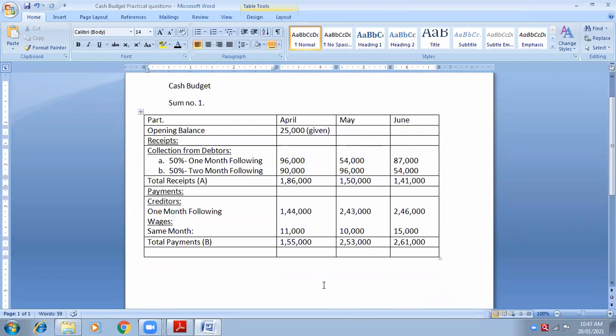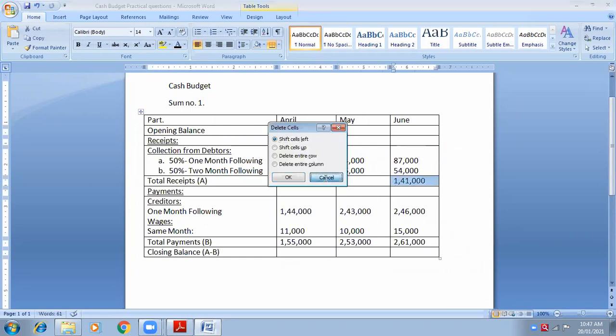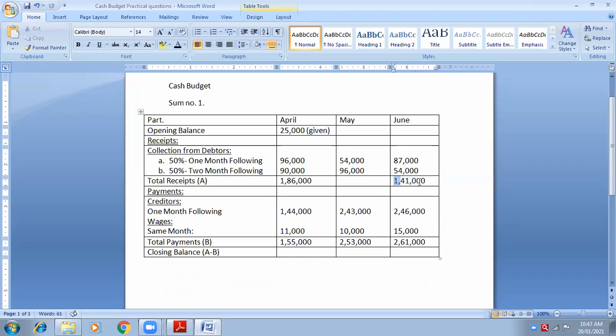Now the last part. Tell me what is the last part of the sum? Closing balance. Ma'am, won't we add the opening balance? Yes, you need to add the opening balance. You did not tell me with opening balance. This is to be added with opening balance. And this will also be changed to opening balance. See, in all three we will add the opening balance, it will be taken with receipts.